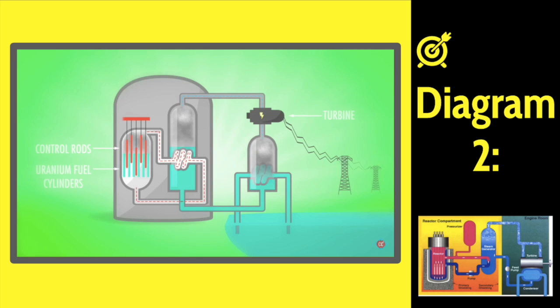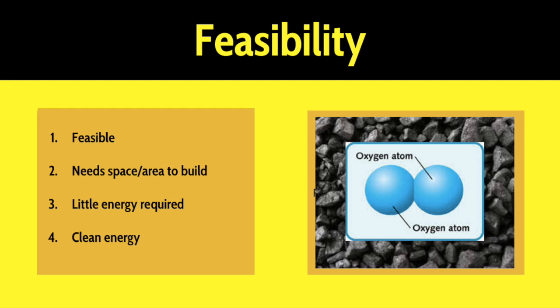As you can see, there are control rods, uranium fuel cylinders, and turbines. The basic process is that uranium is put into a liquefied condition and the control rods try to slow down the energy that's getting transformed. It goes through into steam and then gets taken to an electric turbine machine and gets transferred through electricity from the turbines. We found that nuclear fission is very feasible.